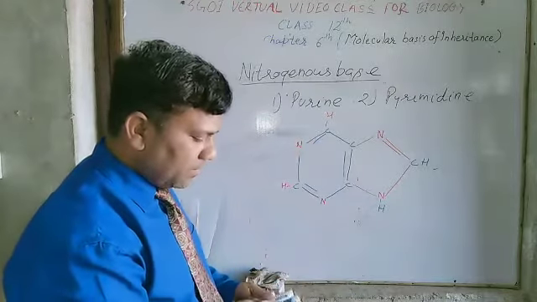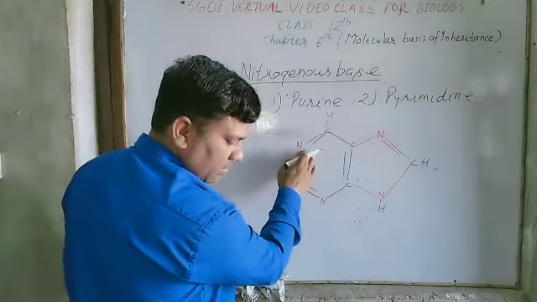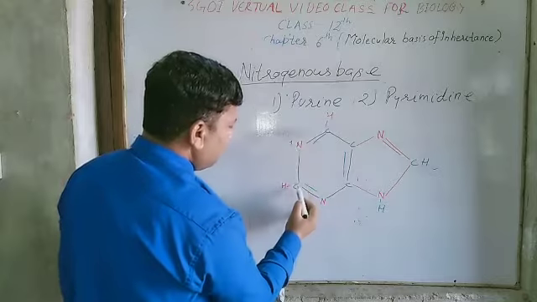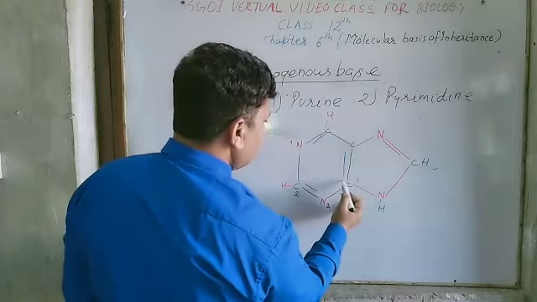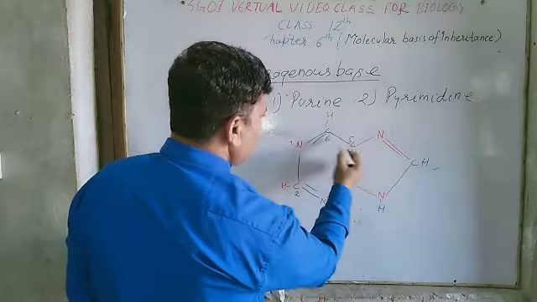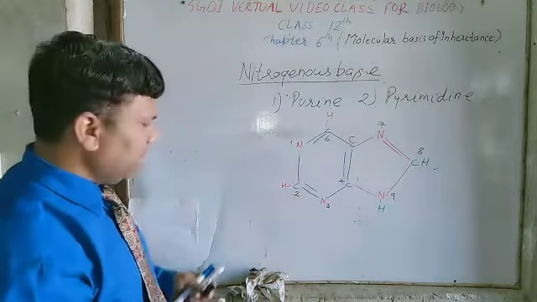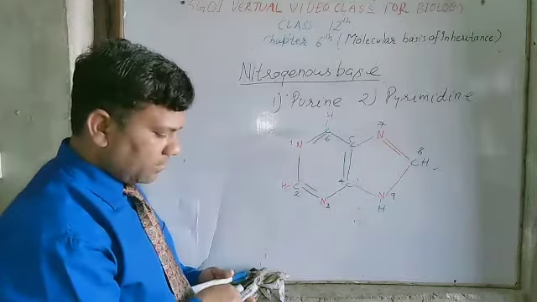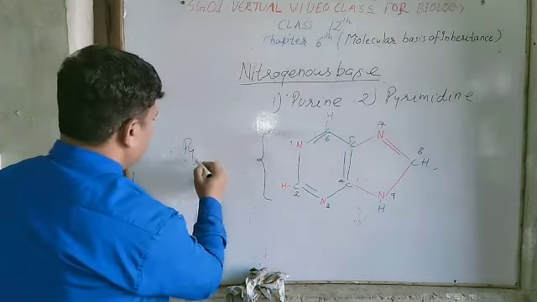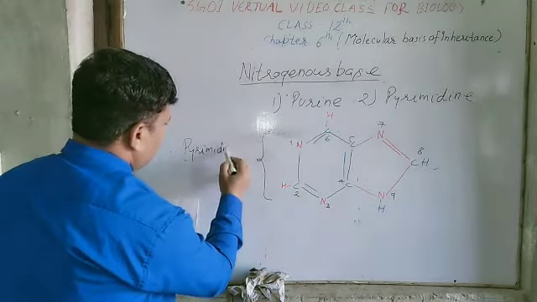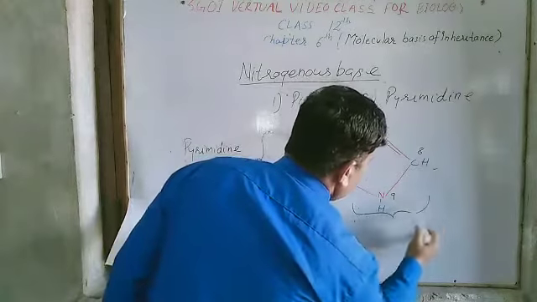So this is the first atom, this is the second atom, this is the third atom, fourth, fifth, sixth, seventh, eighth, and ninth. This is the structure of purine. This is the pyrimidine ring, and this ring is called the imidazole ring.